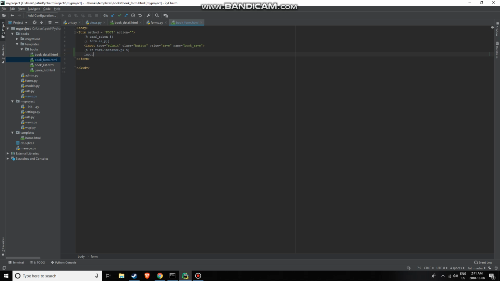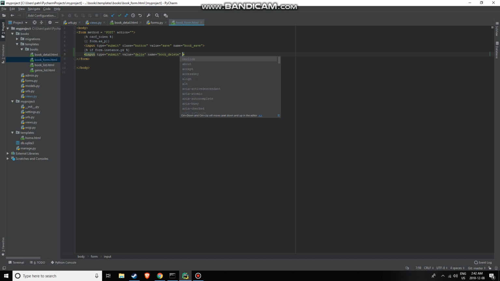And if there is an object that exists, i.e. we're editing one, we're going to do an input, submit, value is going to be delete, name is book delete. So notice this is the data that we're passing in to our view to check if we want to save or delete the model.